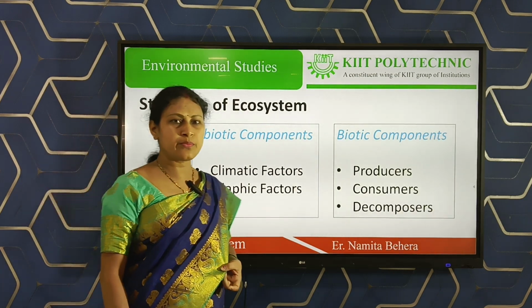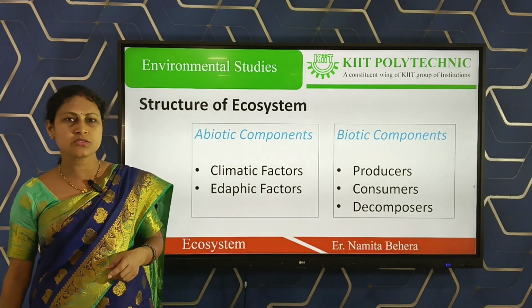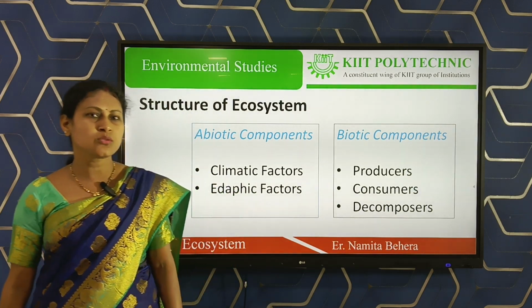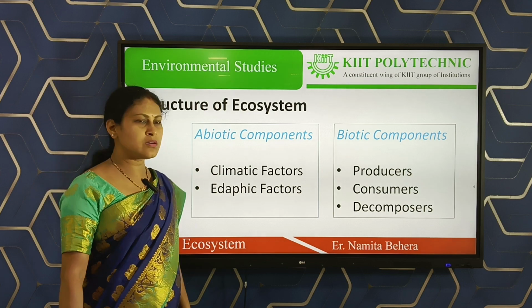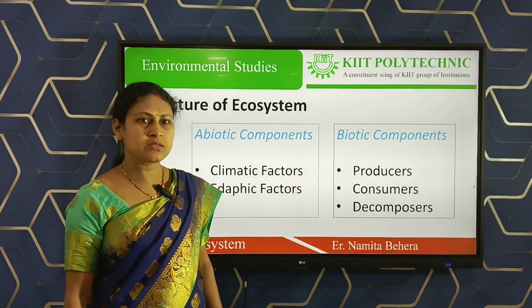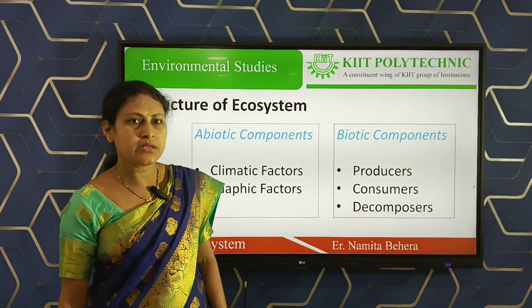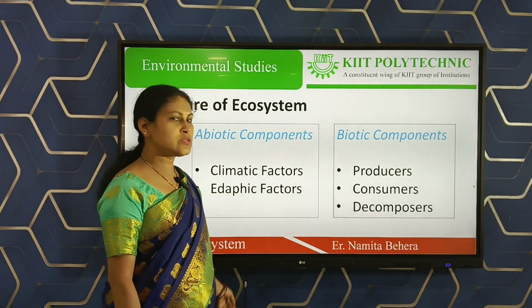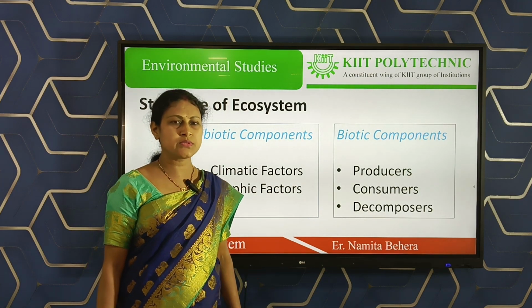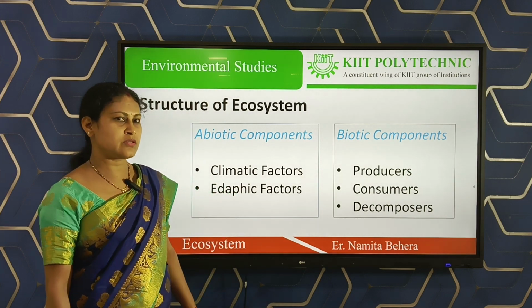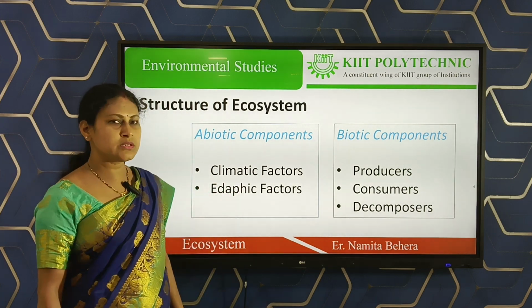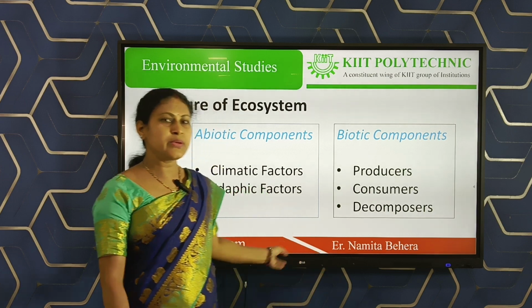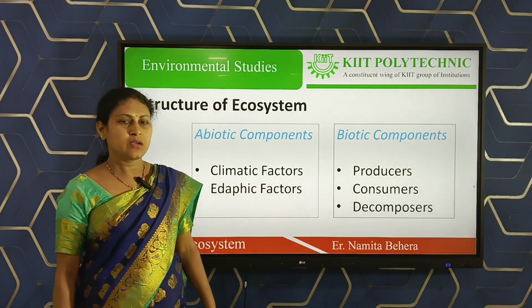So, structure of an ecosystem. We know that the structure of an ecosystem consists of two components. The first one is the abiotic components, the second one is the biotic components. Abiotic components are the non-living components, along with ecological factors. Ecological factors are of two parts: adaptive factors and climatic factors.